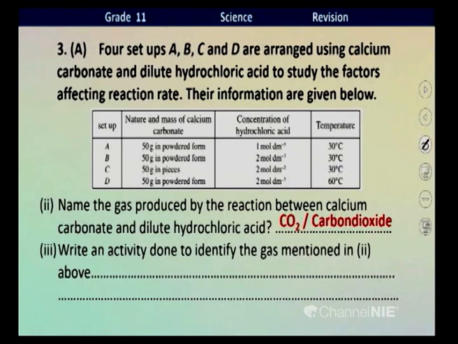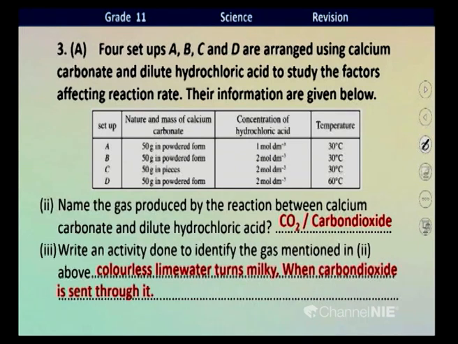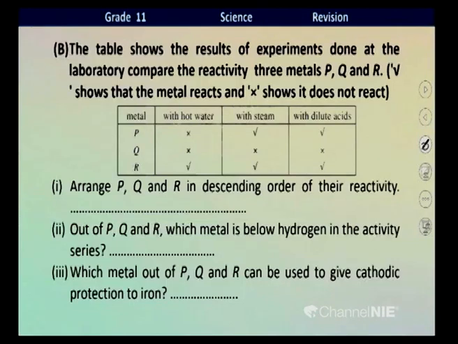The gas mentioned here is CO2. How do we identify CO2 in the lab, children? When CO2 gas is sent through colorless lime water, it turns milky. If colorless lime water turns milky, we can confirm that the gas sent is carbon dioxide. Okay, children? Right. Next question.